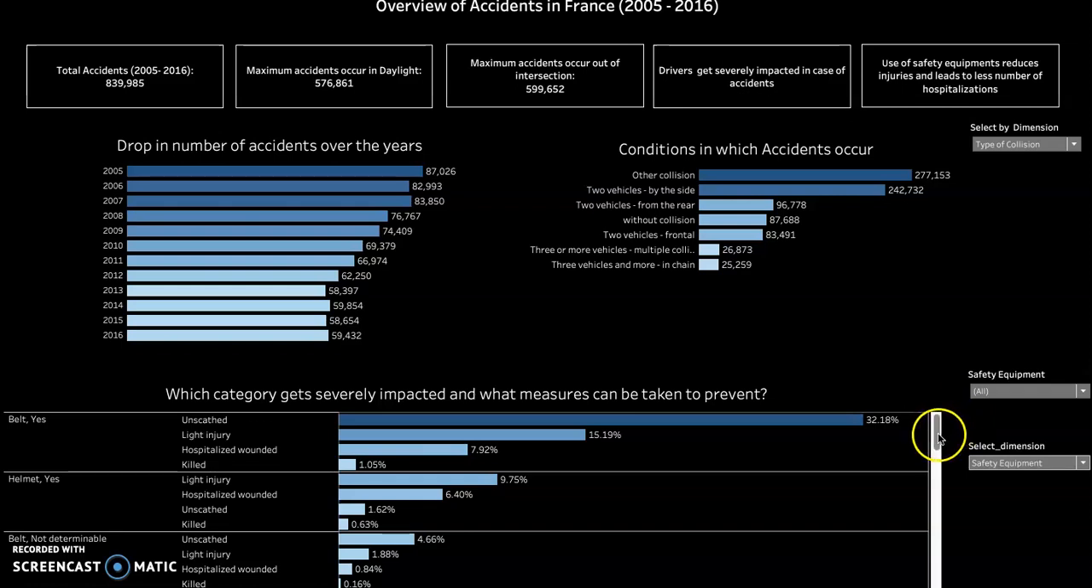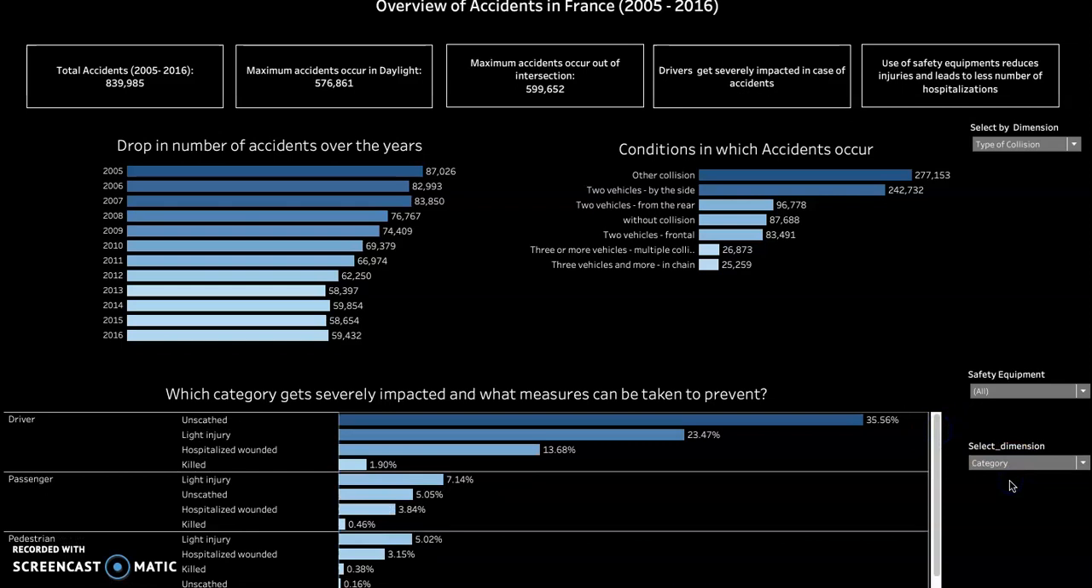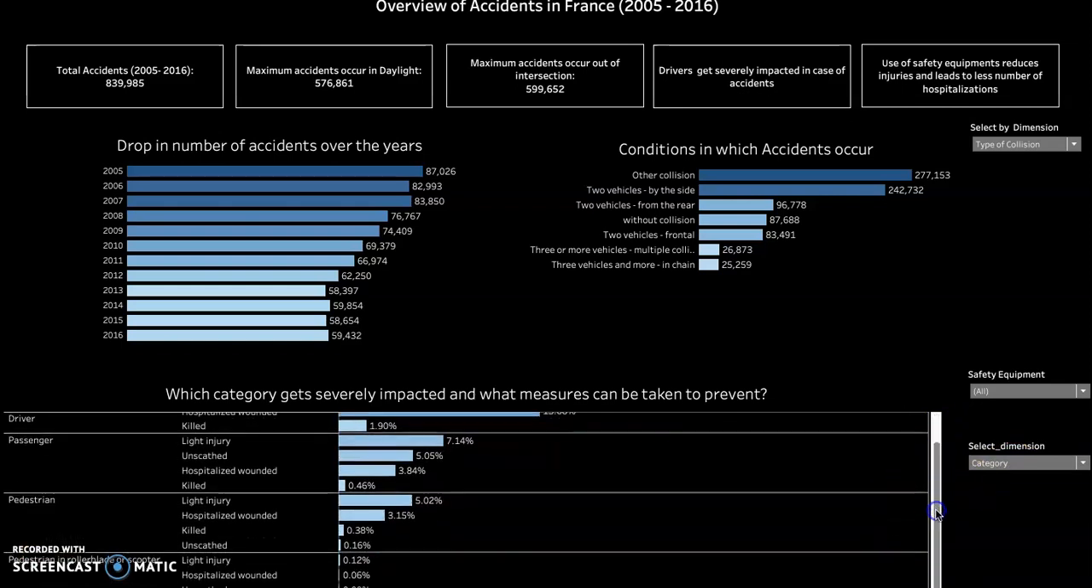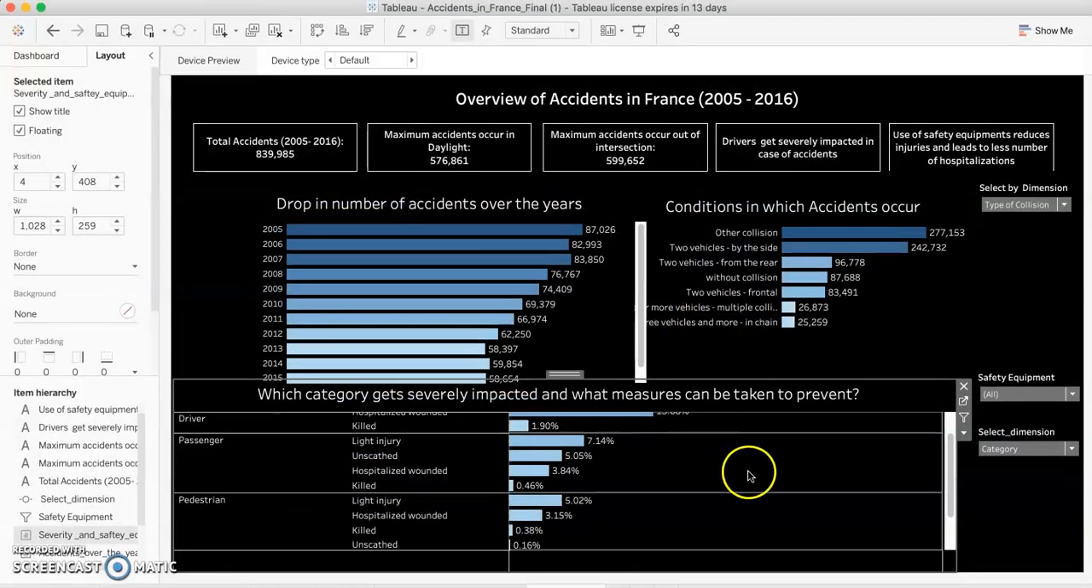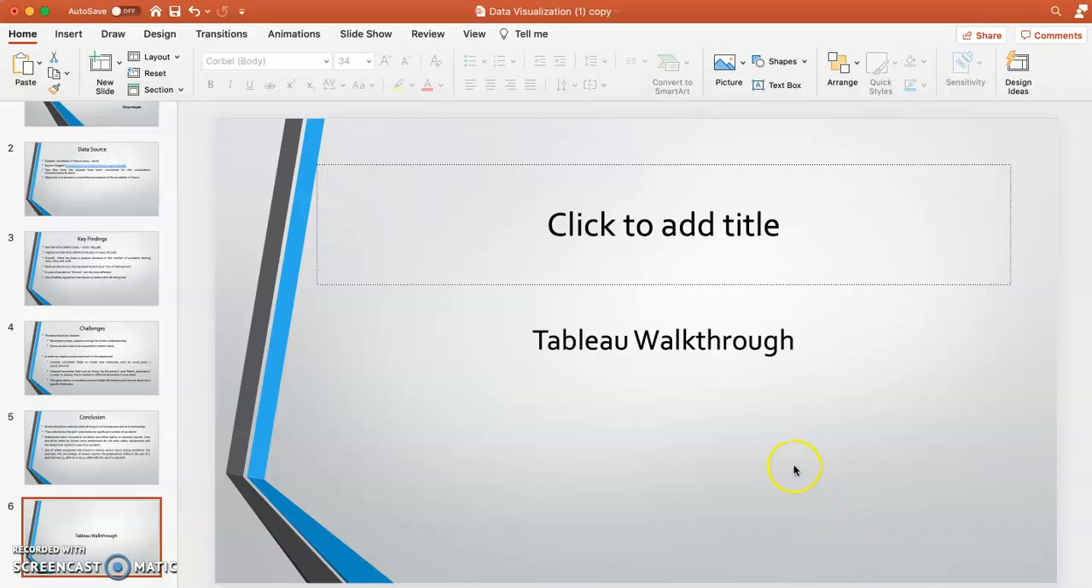And one interesting observation here is that if we again move to the category, we can see that whenever a pedestrian gets involved or gets injured in an accident, pedestrians always end up with a light injury or with a severe injury leading to hospitalization. Hence, utmost care has to be taken by drivers so as to not hurt or injure the pedestrians. Moving back to the presentation.